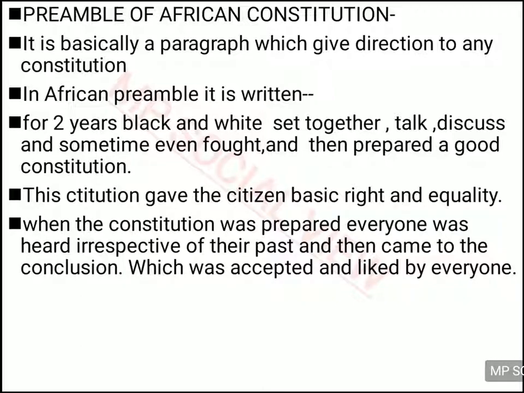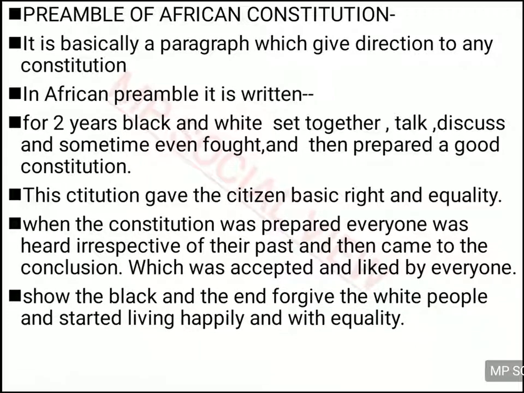And while preparing this constitution, they gave chances to everyone to speak. Everyone was heard, irrespective of their past, whether they did good things or bad things in the past. If they wanted to speak, they were allowed to speak. They were heard during the formation of the constitution, and after listening to each and every person, they finally prepared a constitution with a conclusion, and this constitution was accepted by each and every one. And what happened in South Africa at the end?